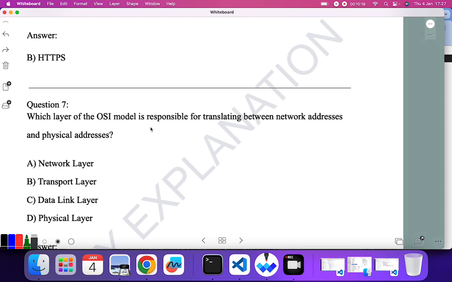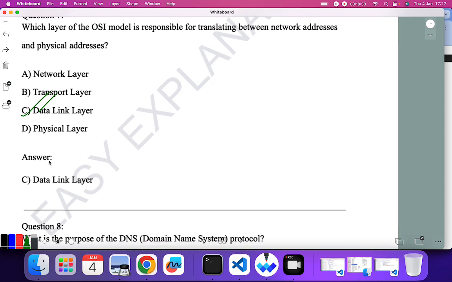Which layer of the OSI model is responsible for translating between network address and physical address? So it is basically network layer and data link layer. Okay, so here we deal with the physical address and here we deal with the network address. So this translates between network and physical address, so data link layer is the correct answer.